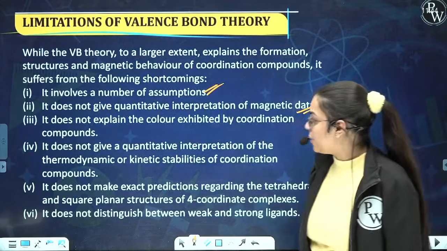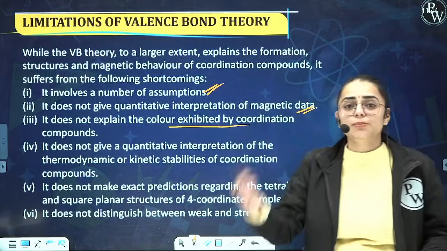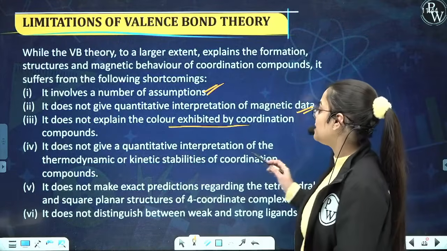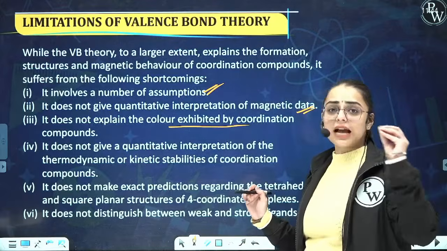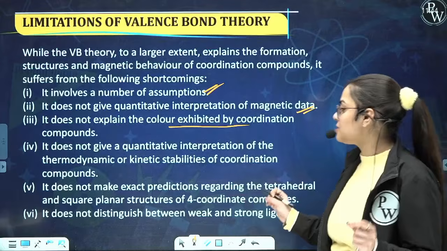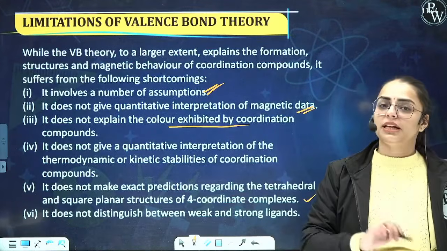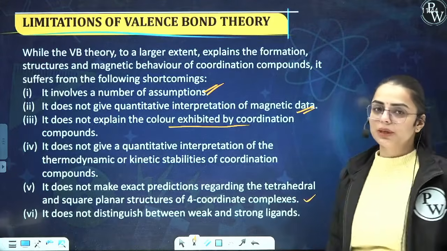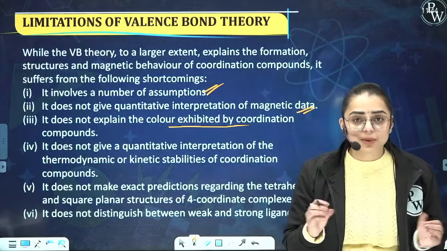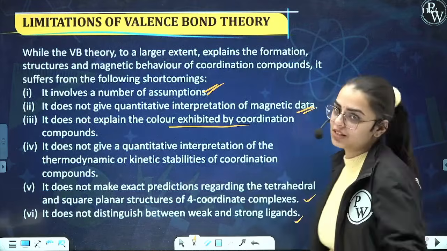Next, it does not explain the color exhibited by the coordination compounds, which we shall be observing in the crystal field theory, which is the next theory. Next is, it does not give a quantitative interpretation of the thermodynamic or the kinetic stabilities of the coordination compounds. And the last is, it does not make exact predictions regarding the tetrahedral and the square planar structures of the 4 coordinate complexes. And it does not distinguish the weak and the strong field ligands. Yes, it tells us, but it does not give the proper explanation, the reason behind that, which will be explained by the crystal field theory.